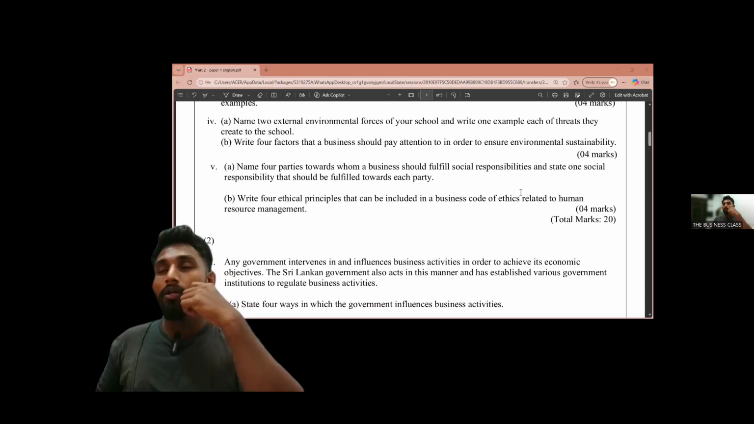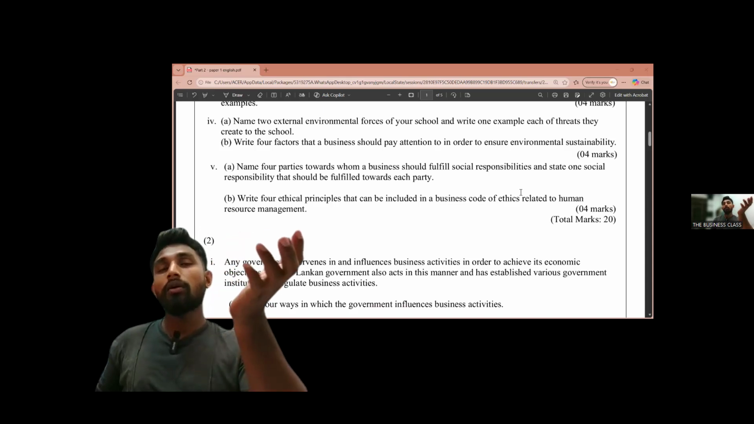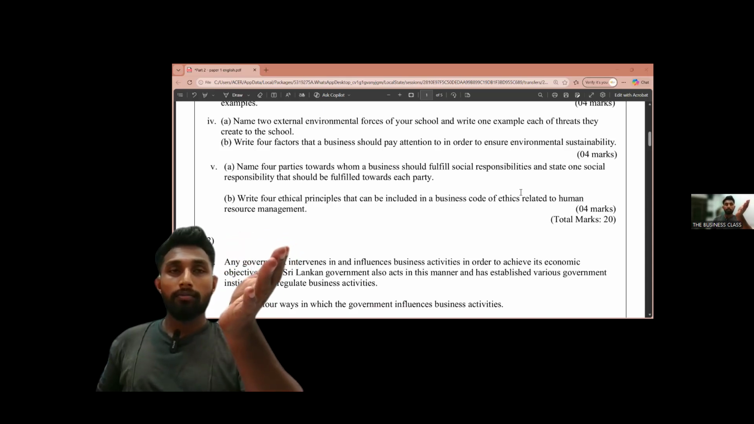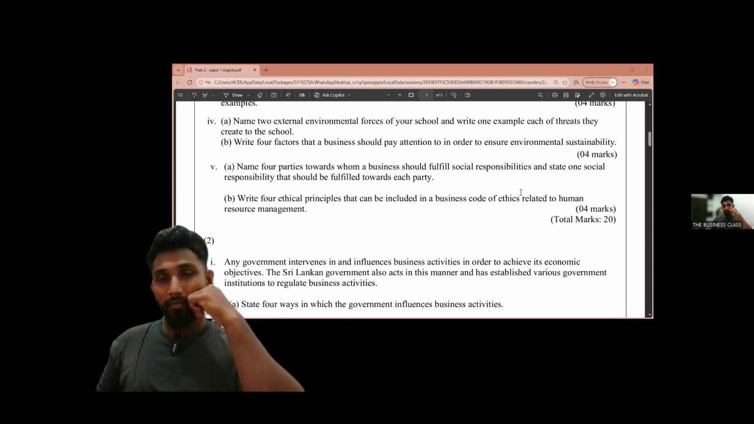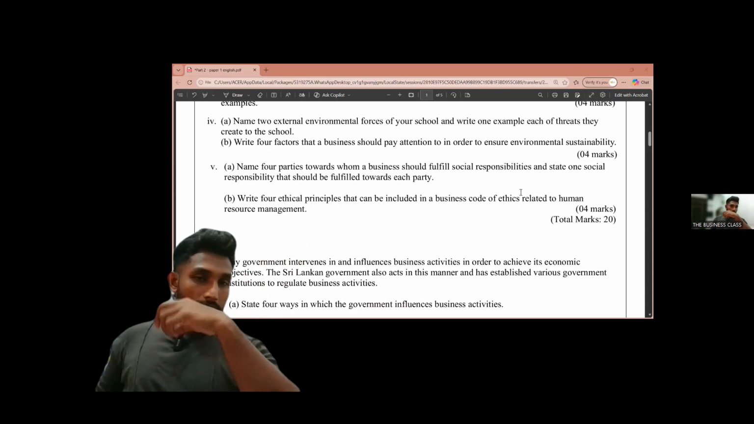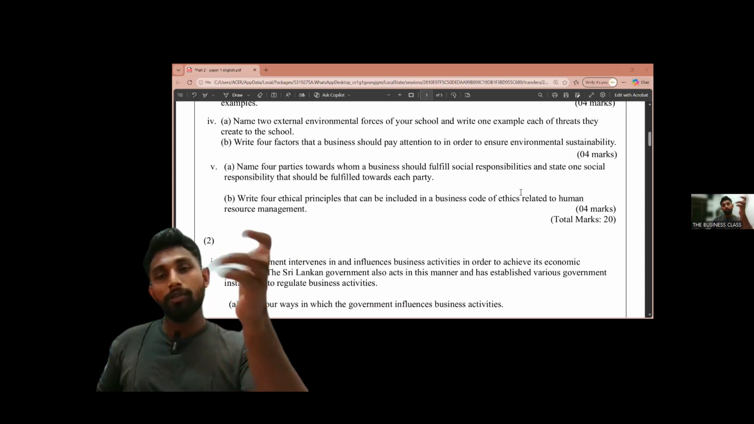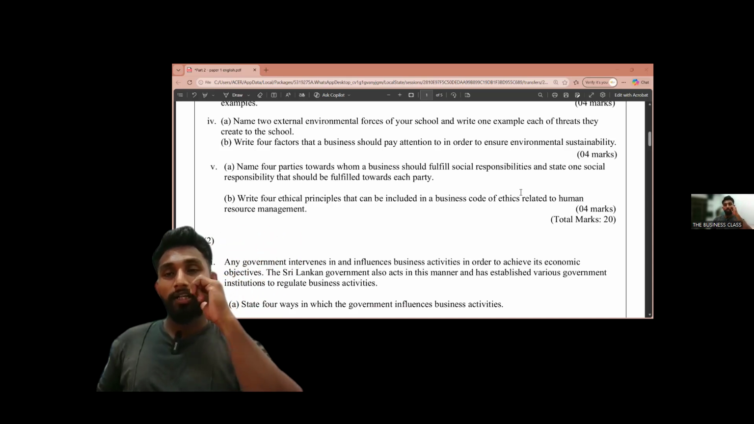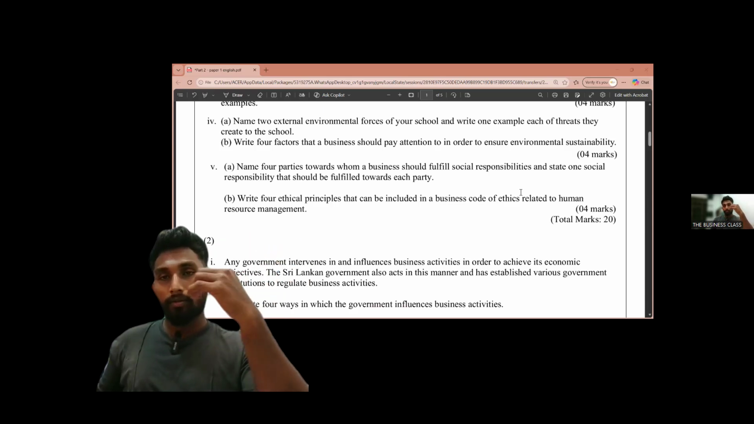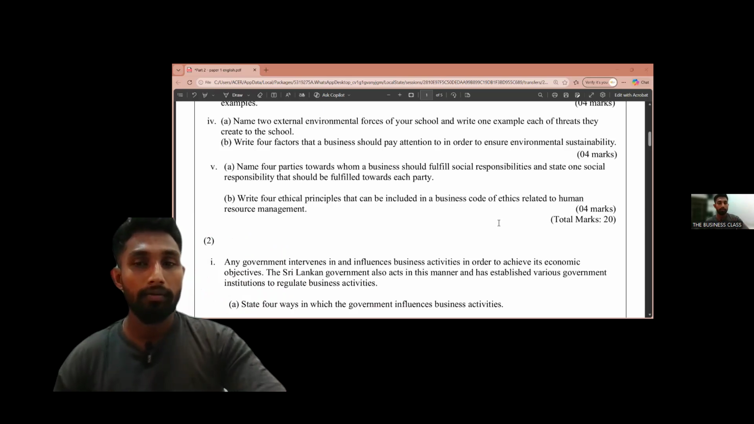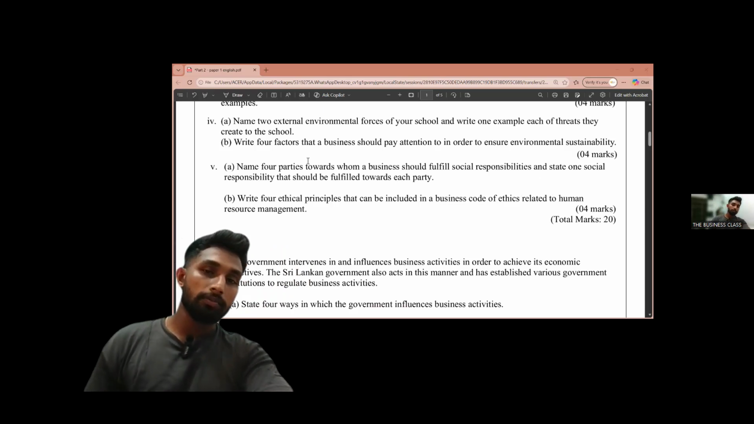There are also plantation programs. Then for the government, we can pay taxes on time. Those are the social responsibilities that we can do towards the society. Under society, there are three parties: community, government, and the environment. Likewise, we can write the social responsibilities like that.